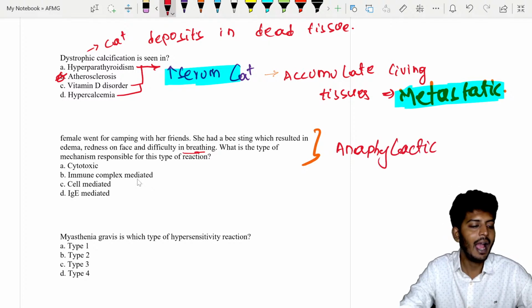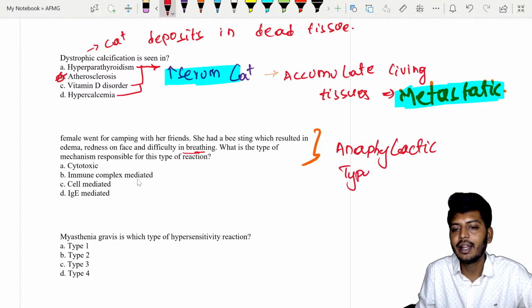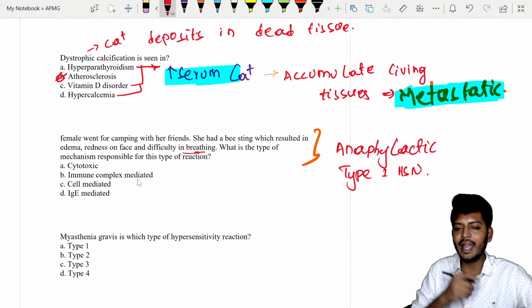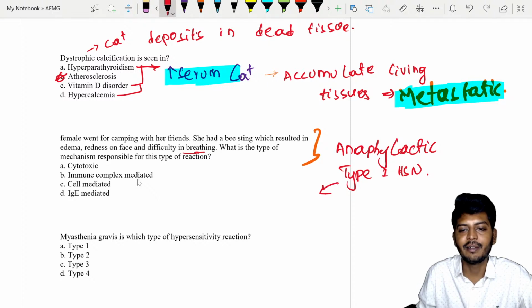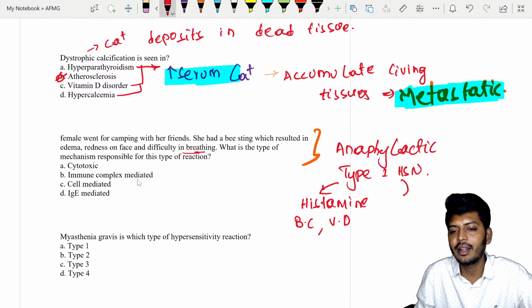Anaphylactic reaction is also called type 1 hypersensitivity. In type 1 hypersensitivity, what are the substances released? Histamine is released, which will cause bronchoconstriction and vasodilation. And this histamine release comes from the mast cell.